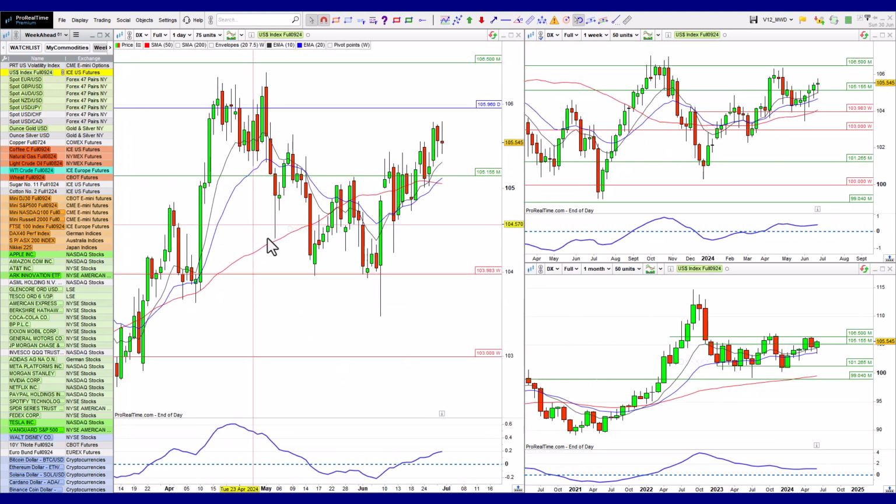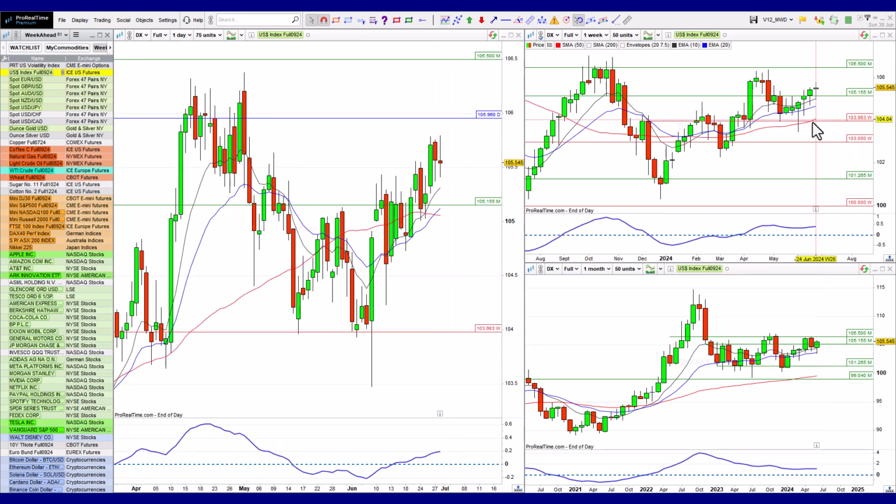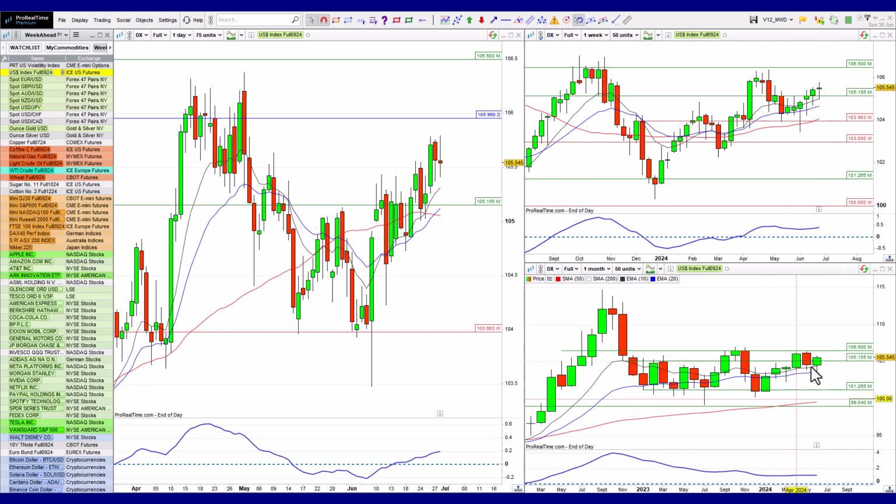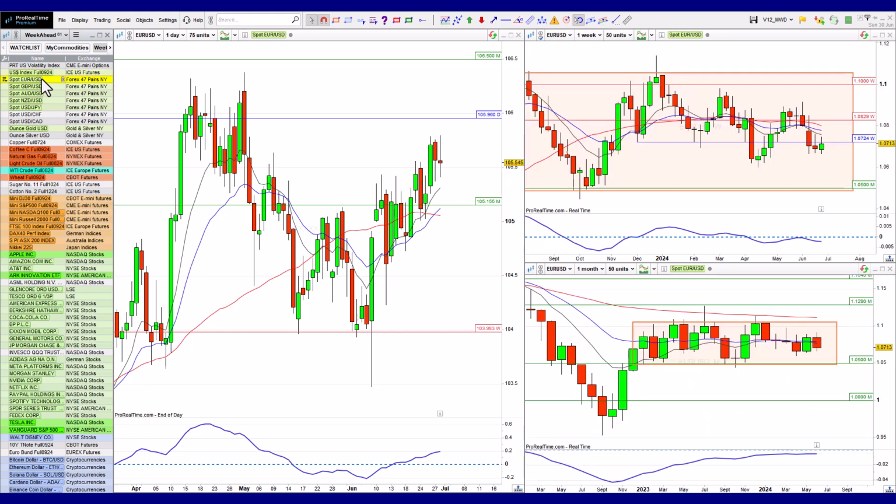Let's have a look at the dollar index. Last week I spoke about it climbing higher, which it subsequently has. I think the momentum is still very much to the upside, and that it's just going to continue to slowly drip its way up. That monthly continues to look nice and bullish. The implication here is that there's more momentum to the upside, which means we reasonably expect a stronger dollar against the other majors.